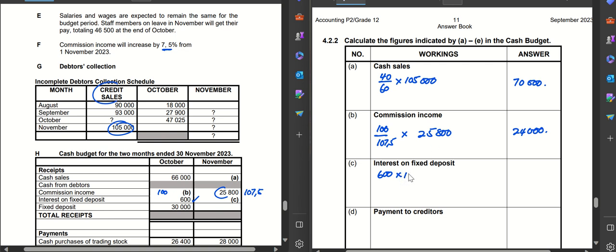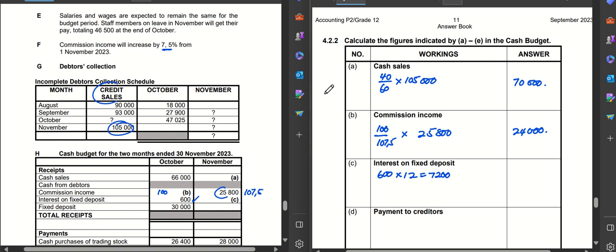So we multiply by 12, 600 by 12, and you get the entire interest for the year, which is 7,200.